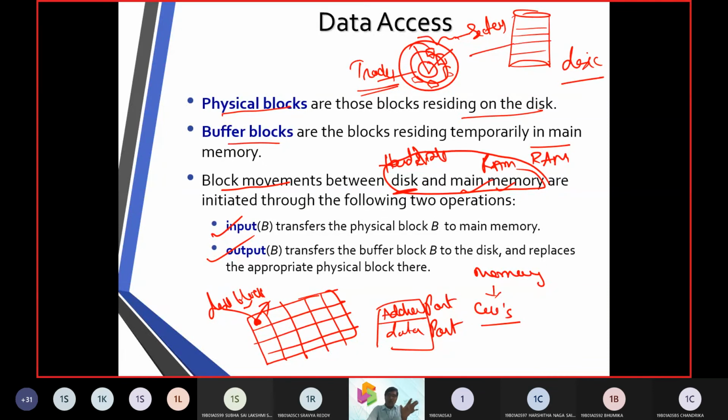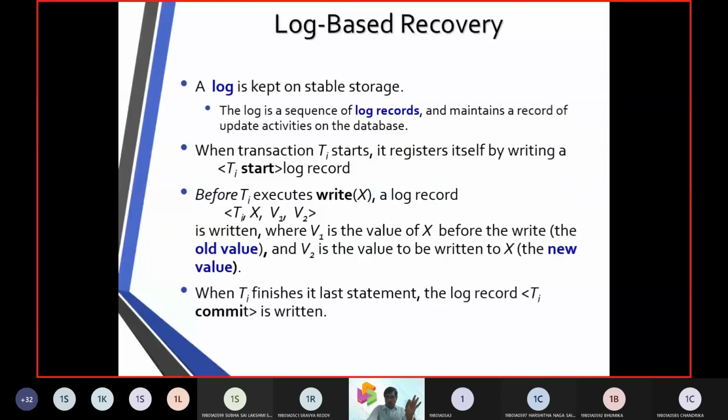But if the same disk blocks are brought to the random access memory, the 2 GB RAM, 4 GB RAM, 8 GB RAM in your laptop, then they are called buffer blocks. So we need to move data from buffer blocks to the physical block, that is from the hard disk to the random access memory, or vice versa. Most of the things we do with input and output operations.